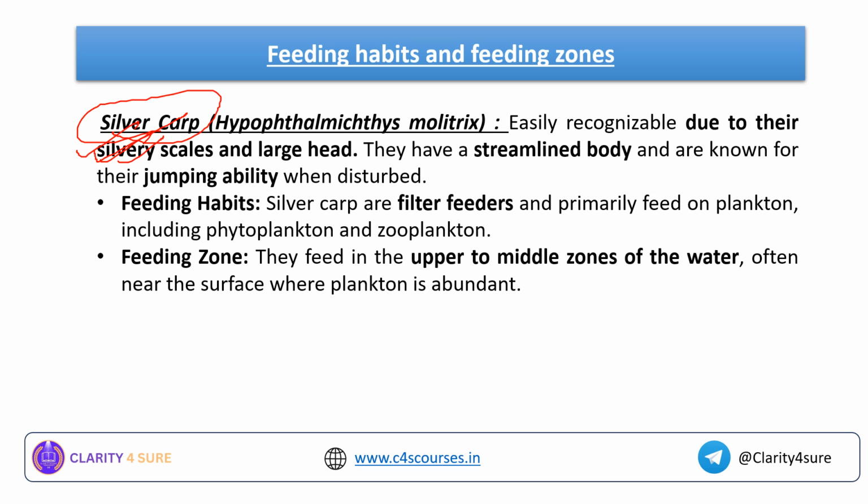Okay, so just note down the keywords: silvery scales, large head, streamlined body, and their jumping ability when disturbed. So these are the keywords related to the silver carp. What is the feeding habit? They are filter feeders. Okay, they are filter feeders and primarily feed on plankton, including phytoplankton and zooplankton.